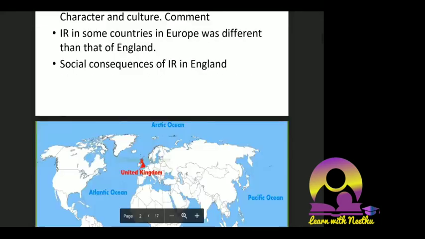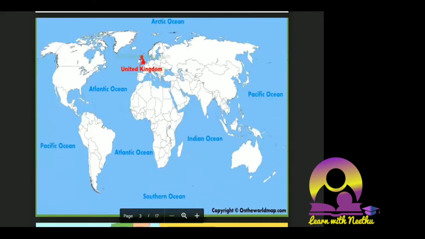Okay. So as usual, first we'll see in the world map where the United Kingdom or Great Britain is. You can see here first. I told you whenever you are seeing a map, you're supposed to mark the directions. This is south, north, east, and west. You should be very clear. Whenever you see a map, mark the directions. After marking the directions, our point of discussion today is around the United Kingdom or Britain.